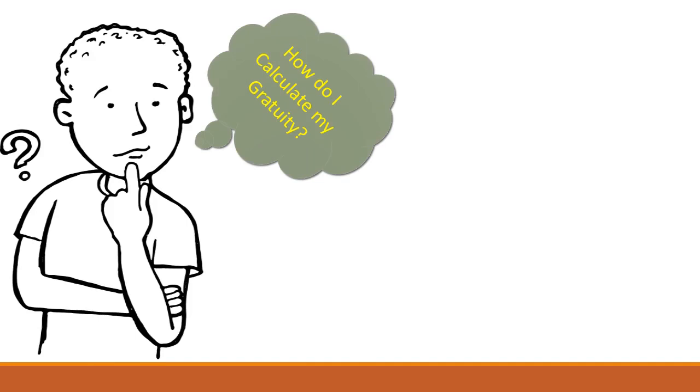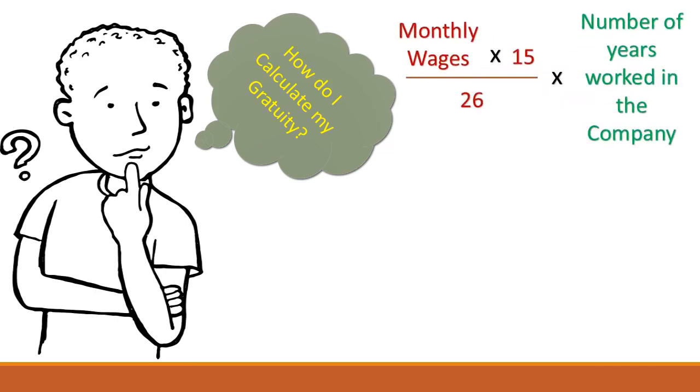The next question that comes to mind, friends, is how do we calculate this gratuity? There is a formula to calculate gratuity, friends. The formula is the monthly wages into 15 divided by 26. If you do this, you get a quotient. The quotient should be multiplied by the number of years of service which you put in the company, and that will give you the gratuity which needs to be paid by the employer.